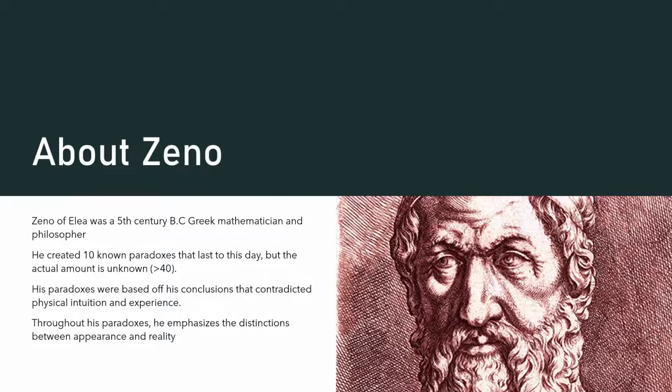So Zeno of Elea was a 5th century BC Greek mathematician and philosopher. He created 10 known paradoxes that last to this day, but the actual amount is still unknown. Most of his paradoxes were based off conclusions that contradicted physical intuition and experience, which makes them a lot different from the other conventional paradoxes we see.